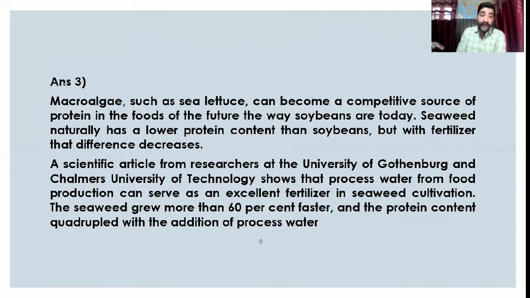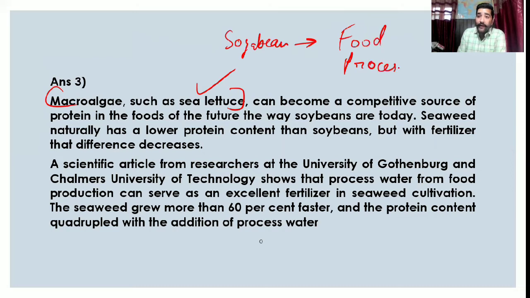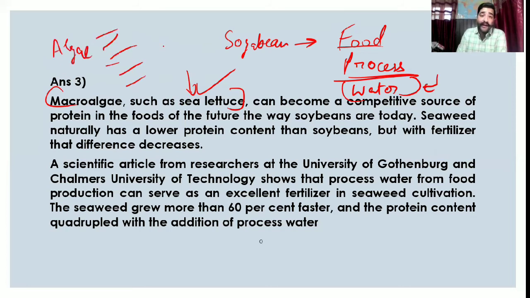So what is the explanation over here? C. lettuce is a macroalgae. Yes, it is. But it has lower protein content than soybean. But what are we trying to use? We are trying to use the water that comes out of food processing after the process. If that water is used in C. lettuce cultivation, the algae will grow very quickly and grow in the sea, so there will be no problem of land use.